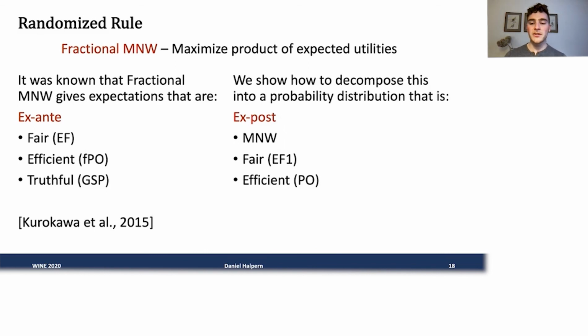But what we show is that not only are these ex-ante properties satisfied, we can decompose these expectations and find an actual probability distribution over deterministic allocations, such that every allocation in the support is itself a maximum Nash welfare allocation. In expectation, it will be a fractional maximum Nash welfare allocation, but each of these deterministic allocations is also maximum Nash welfare. And because of that, it's both fair in the sense of being EF1 and efficient in the sense of being Pareto optimal.